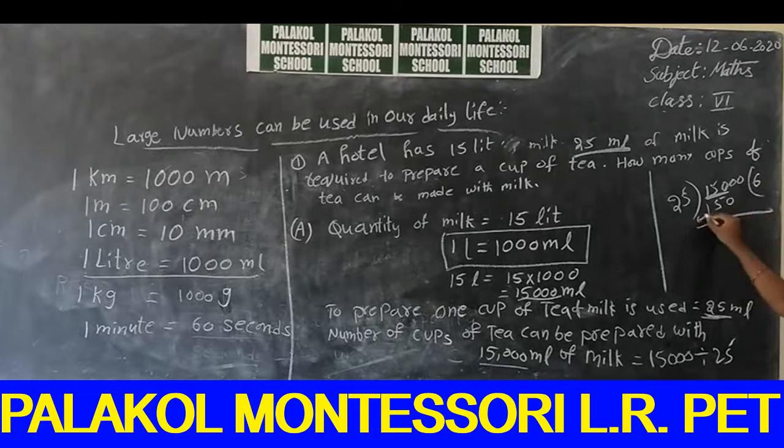We can subtract 150 from 150. What is the answer? 0. So next, the zeros are there. How many times does it go? 600 times. So the answer is 600.